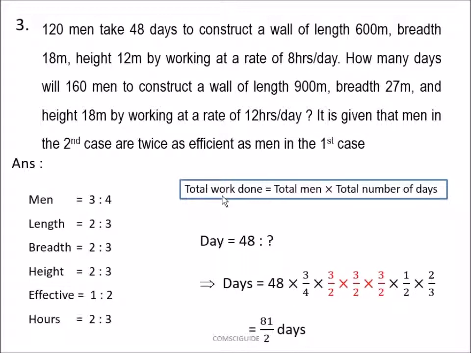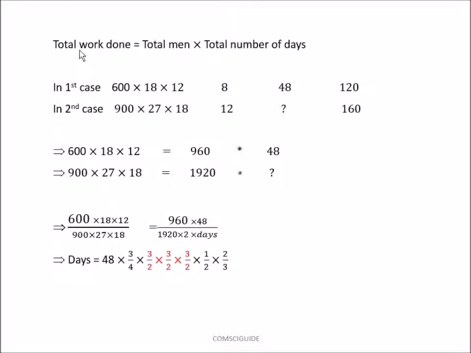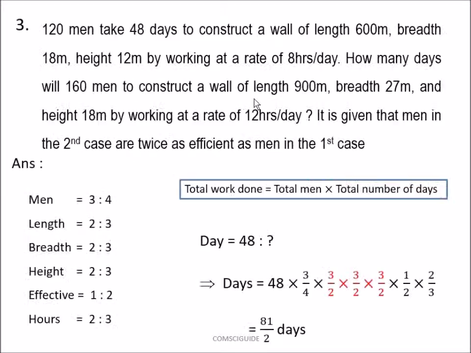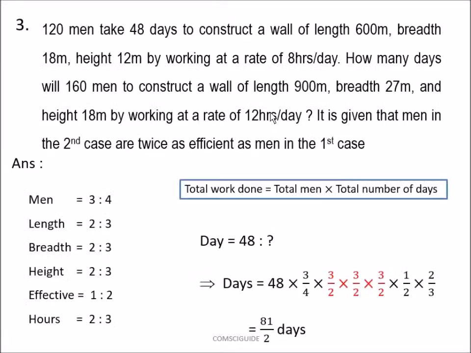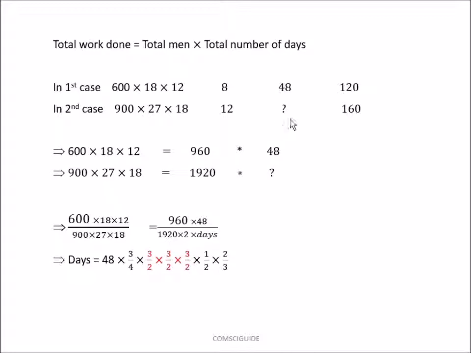If you are not clear about these ratios, I will tell you how. Total work done is equal to total men into total number of days. In the first case, the total work is length into breadth into height, that is 600 into 18 into 12, and 8 is the working rate, 8 hours per day, and total 48 days and 120 men. And similarly in the second case, the total work 900 into 27 into 18 and 12 hours per day, and we have to find out the number of days and 160 men.